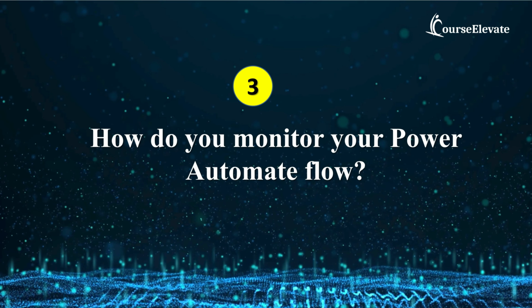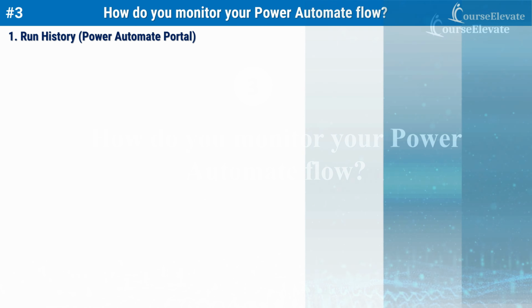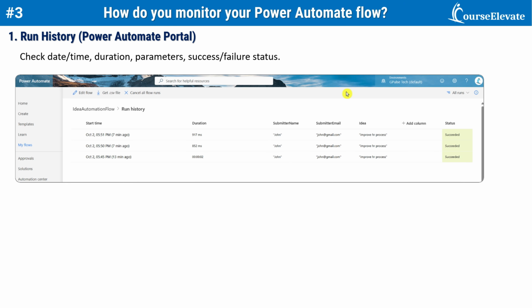Next question is, how do you monitor your Power Automate flow? At the most basic level, the run history in the Power Automate portal shows you when a flow started, how long it ran, the parameters it received, and whether it succeeded or failed. This is usually my first step when troubleshooting the flow.